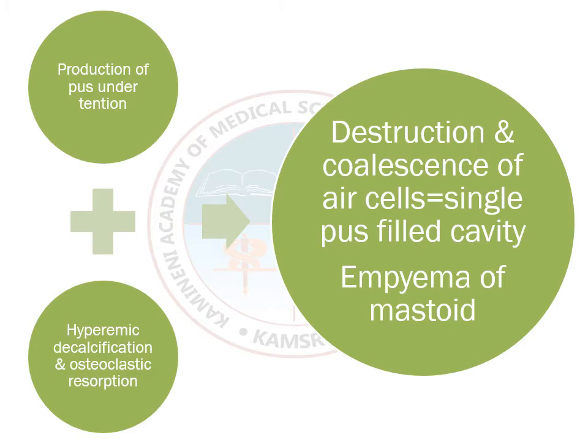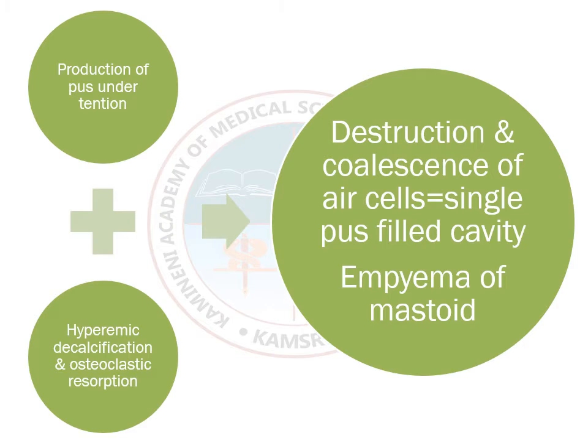And when it comes to pathophysiology, how does it happen? First, there are two important pathological features. One is production of pus under tension. The second one is hyperemic decalcification and osteoclastic resorption of the bony walls.